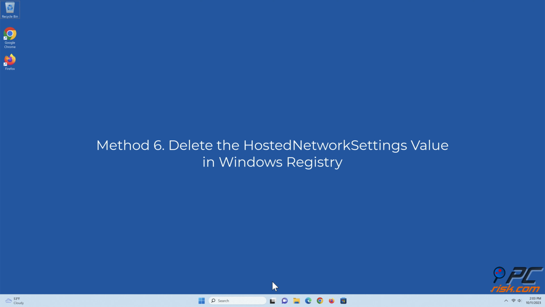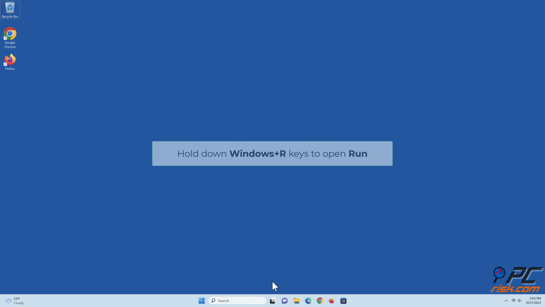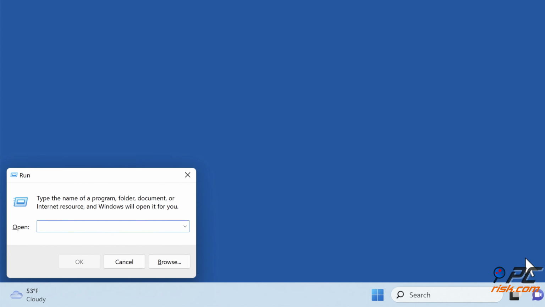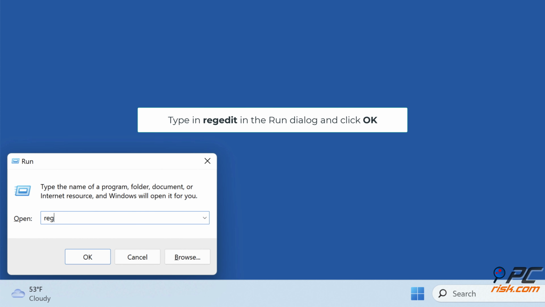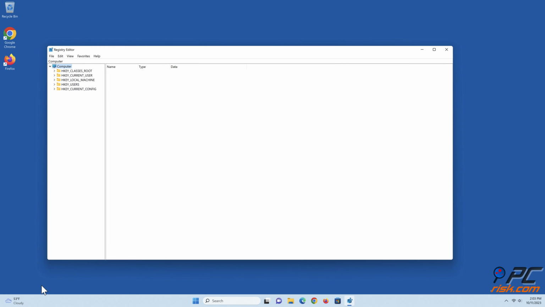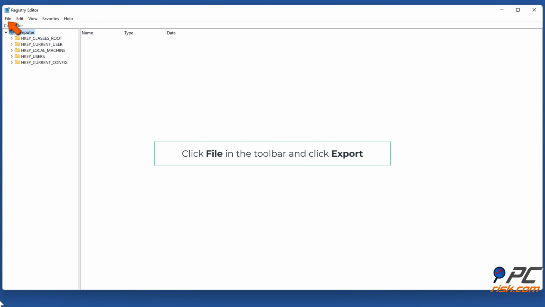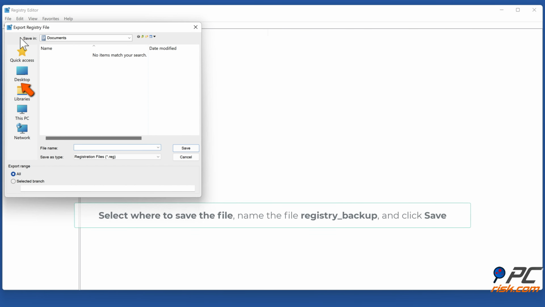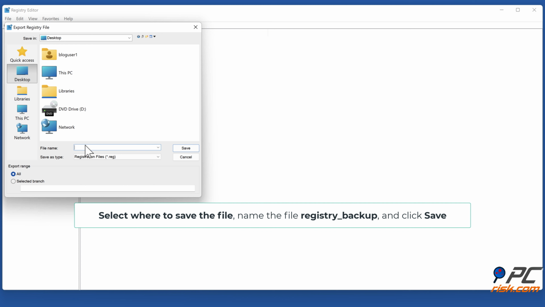Method 6. Delete the hosted network settings value in Windows Registry. Hold down Windows plus R keys to open Run. Type in regedit in the Run dialog, and click OK. Click File in the toolbar, and click Export. Select where to save the file, name the file registry_backup, and click Save.